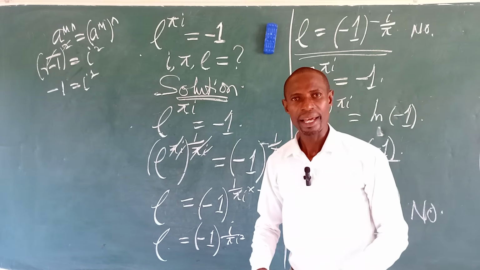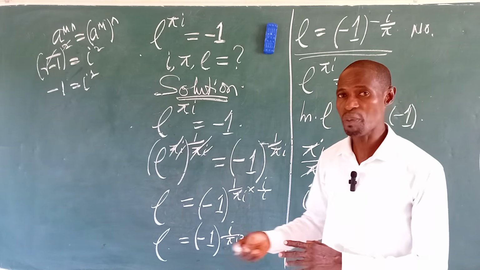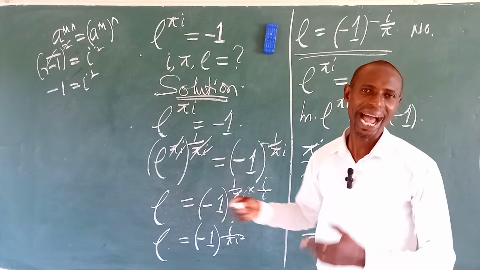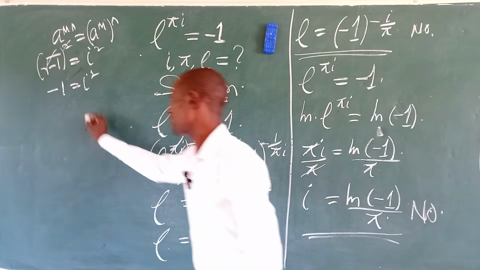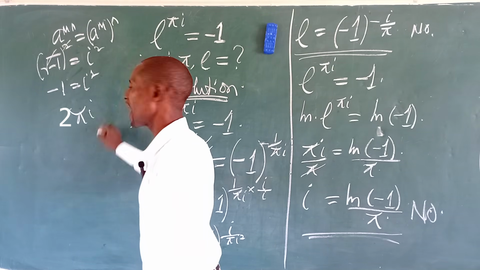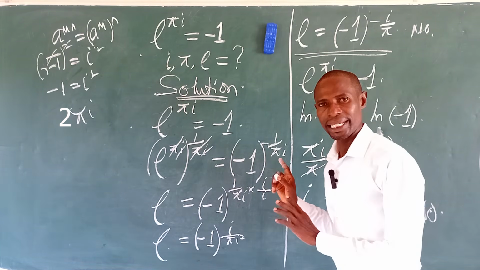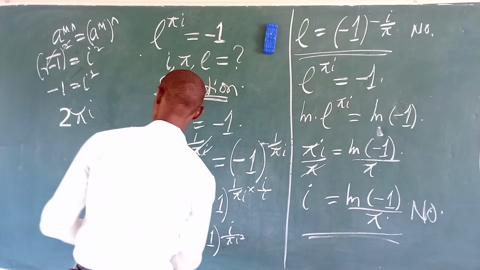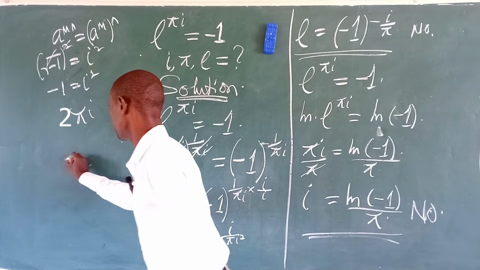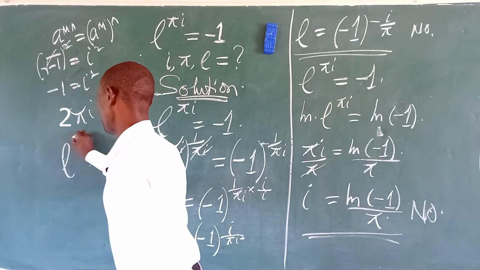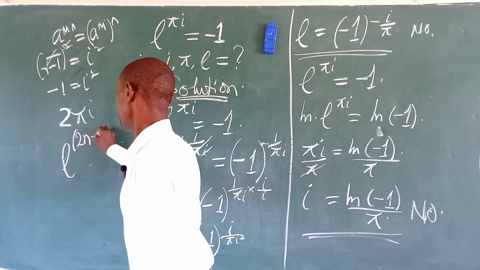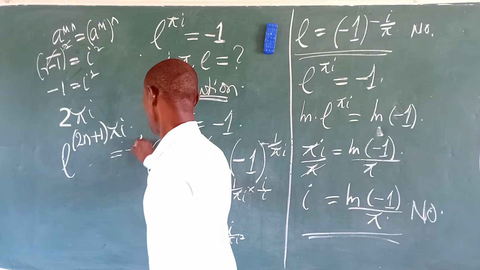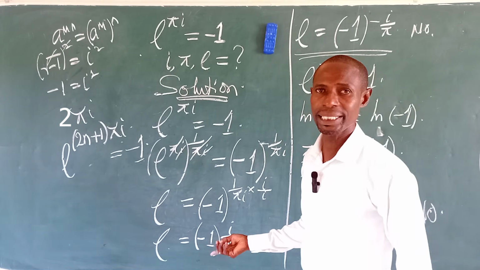It's because the exponential function on the domain of complex numbers is cyclical with 2 pi I. We all know that, right? So it's cyclical with 2 pi I. And for any integer n, what happens to the system? We're going to have E raised to the power of bracket 2n plus 1 close bracket pi iota equal to minus 1, for any integer n, right?